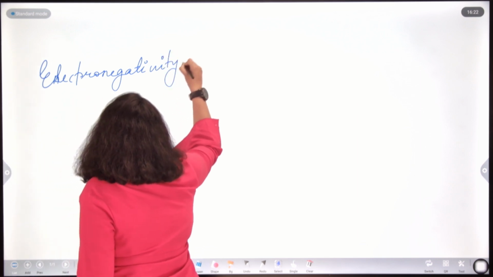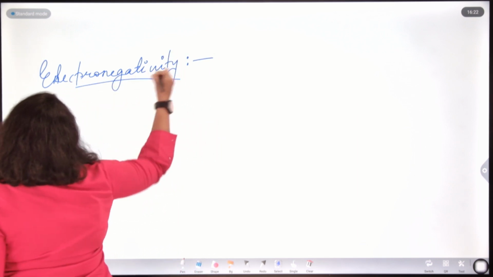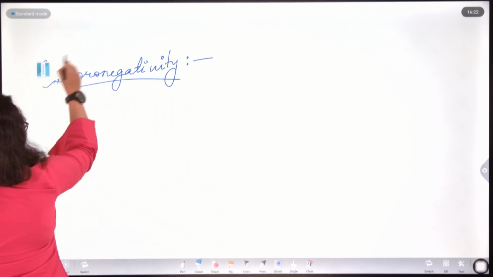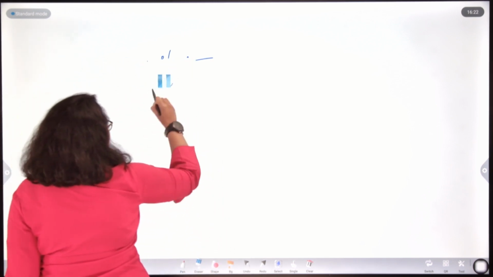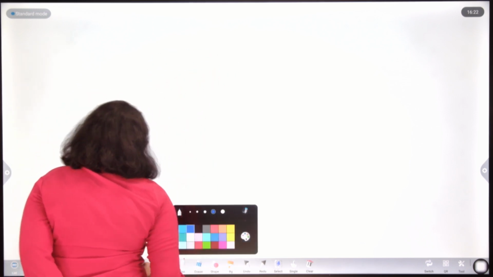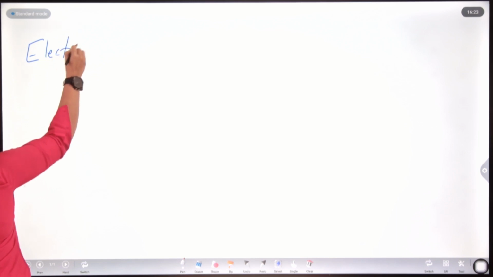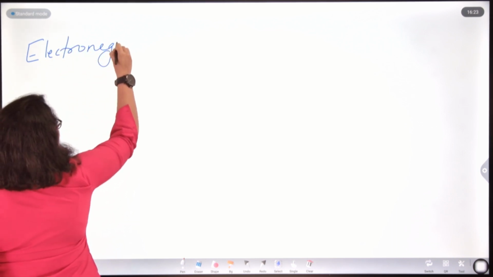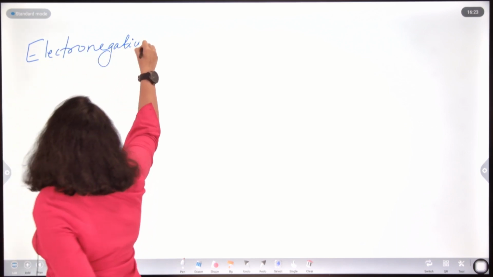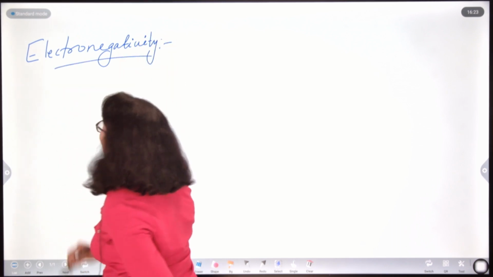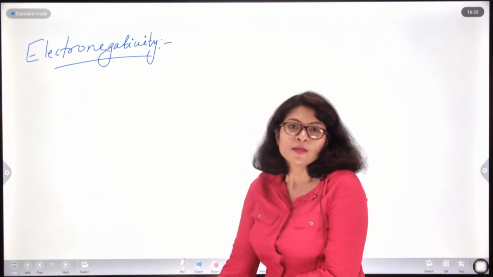What is electronegativity? Wait, I am writing it properly. Electronegativity. Yeah. So what is electronegativity?